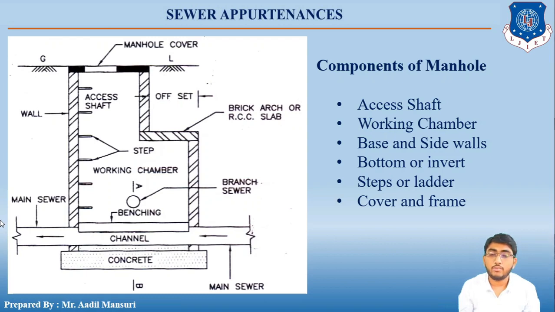Then there is the bottom or invert, usually a semicircular channel at the bottom of the manhole. In detail we will be discussing it later. Then the steps or ladders, with the help of which the person will be able to enter the working chamber. So these are the main components of the manhole. Let us have a look at them one by one.